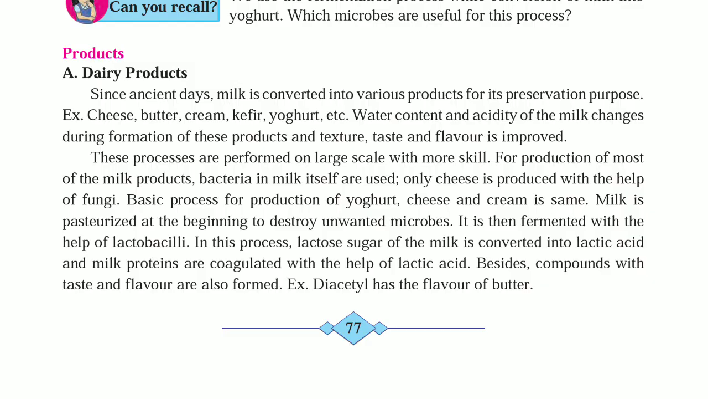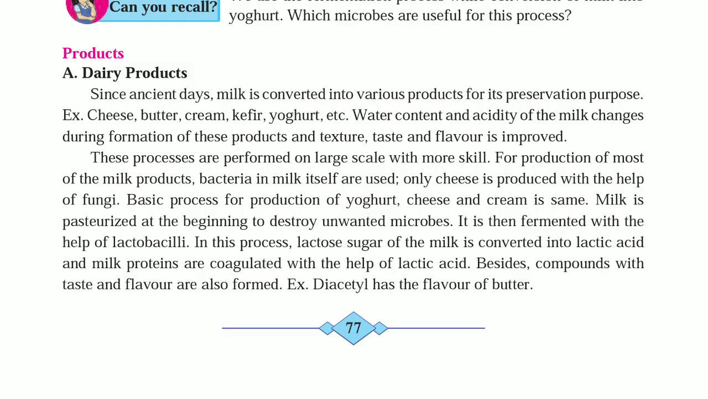For production of most of the milk products, bacteria in milk itself are used. Only cheese is produced with the help of fungi. The basic process for production of yogurt, cheese and cream is the same. Milk is pasteurized. Pasteurization is the process in which milk is heated with mild heat, that is 80 degrees Celsius, to eliminate pathogens at the beginning, to destroy unwanted microbes. It is then fermented with the help of lactobacilli.